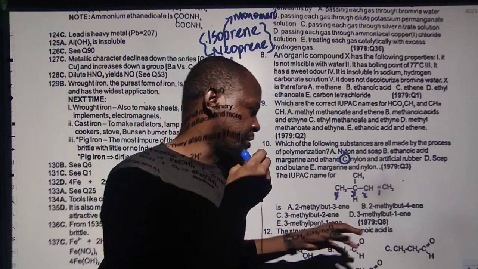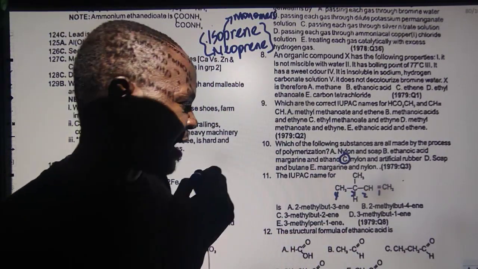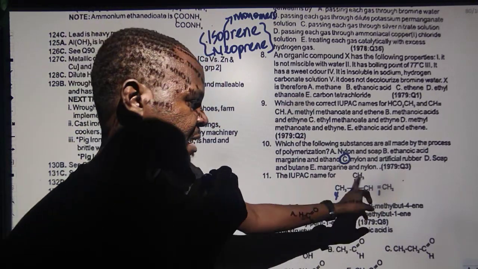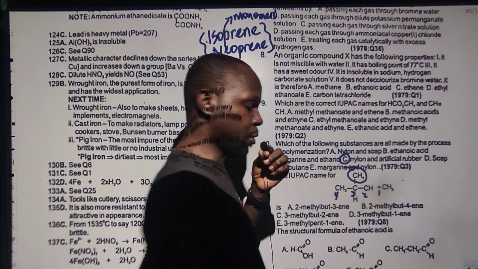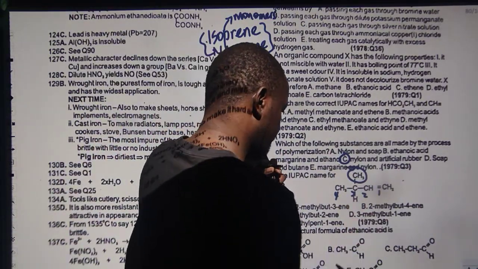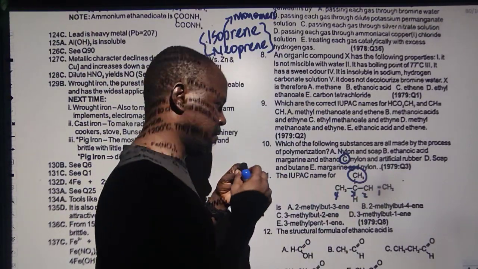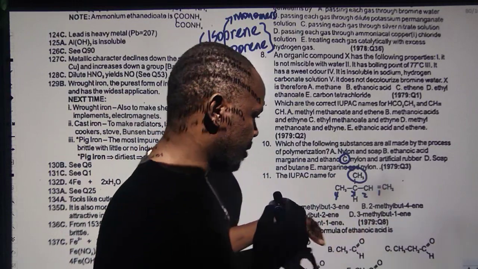Now another way of checking is, which other thing do I have attached? I have the alkyl group attached to this carbon. It's attached at the third carbon. Look at carbon 3: there's a methyl group. So on the third carbon, I have the methyl group, so I have 3-methyl.